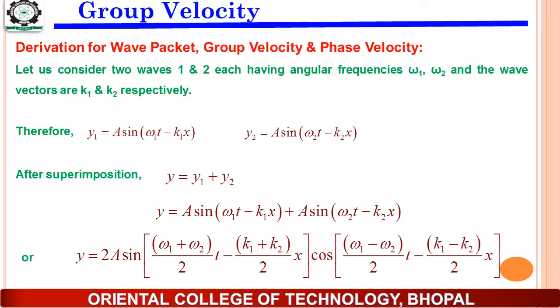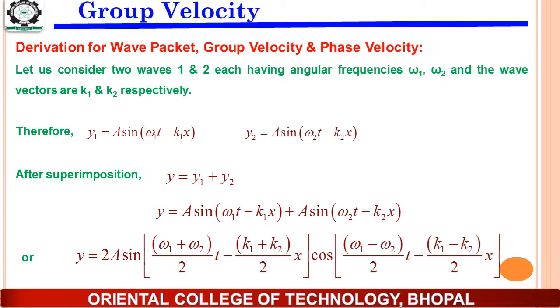So here we will derive the formula for the group velocity as well as the phase velocity. As already told, this wave packet is formed by the superposition of two or more waves. Here we consider two waves, represented by 1 and 2, and both waves have angular frequencies omega 1, omega 2, and wave vectors k1 and k2 respectively.